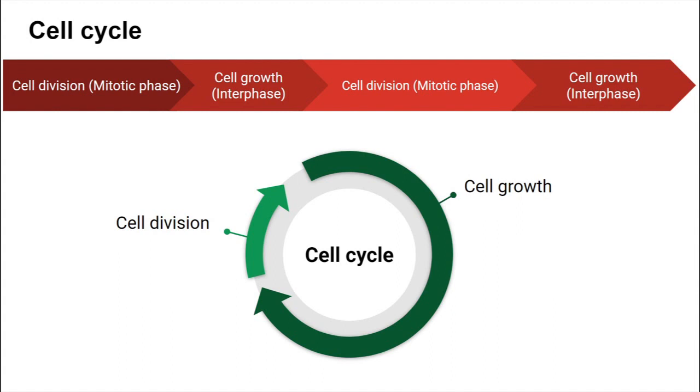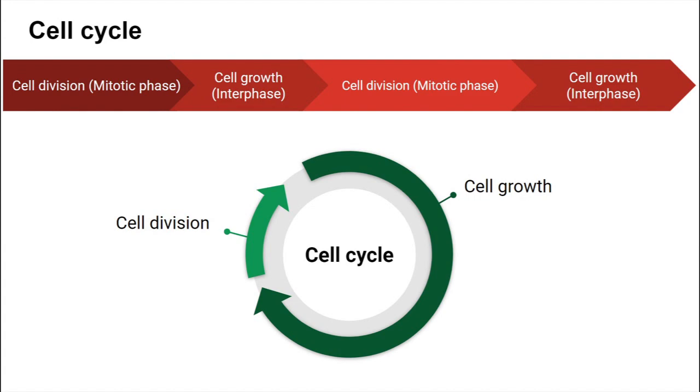Many cell cycles transform a single cell into a multicellular organism. Phases of the cell cycle are interphase, or growth phase, and M phase, or mitotic phase, or division phase. Interphase is the time lapse between two successive M phases of the cell cycle. The cell prepares for division, grows, and DNA replication takes place.